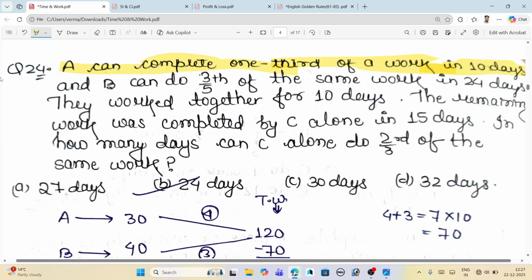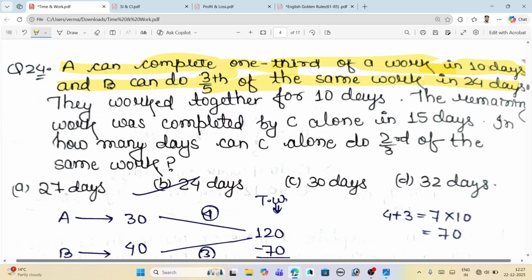Next, B can do 3 by 5th of the same work in 24 days. What is written here? Written here is that 60% of the same work is done by B, and the 60% is given by 24 days. It means that 20% is done in 8 days. We will multiply by 5, and what we will get? We will get that 100% of the work is done in 40 days.